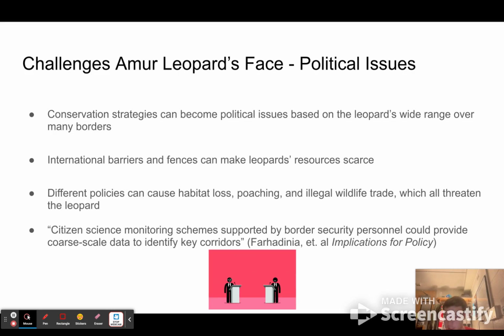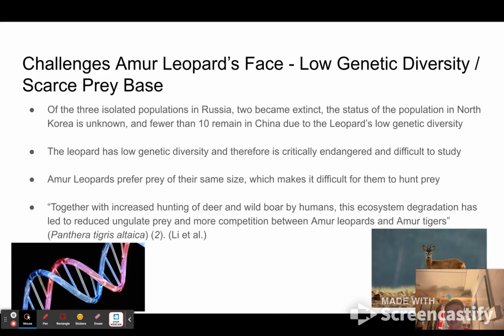Citizens can really do their part to help the Amur leopard when citizen science monitoring schemes supported by border security personnel could provide coarse scale data to identify key corridors. And that was Farhadinia et al., Implications for policy, one of the good sources that I used. And then on to my next slide here.